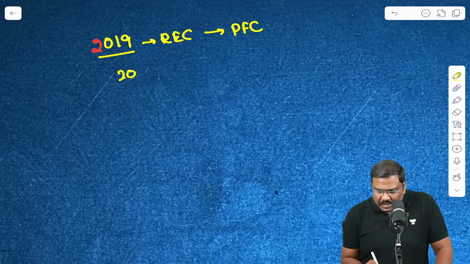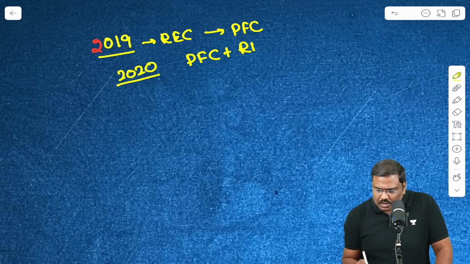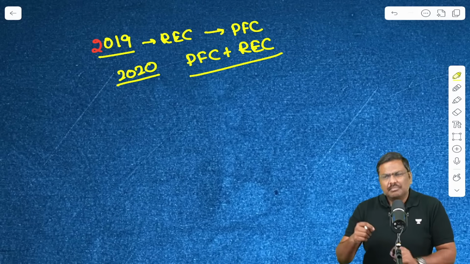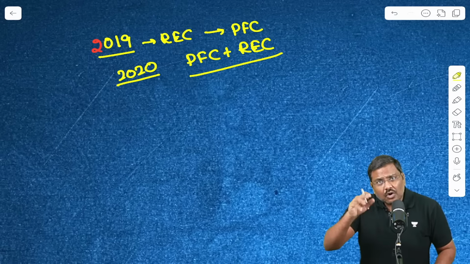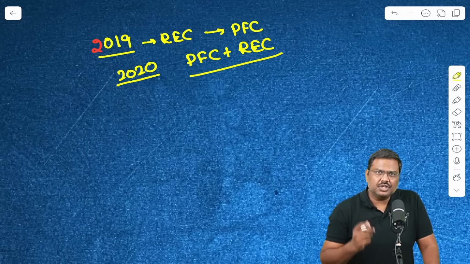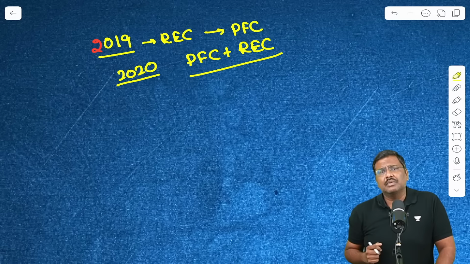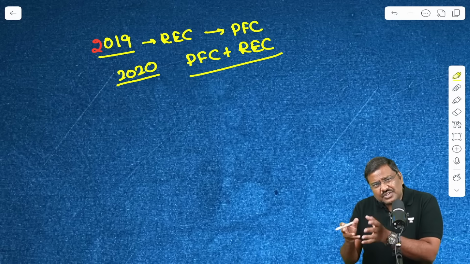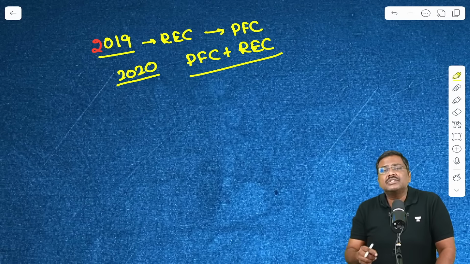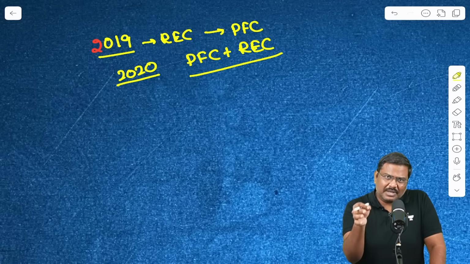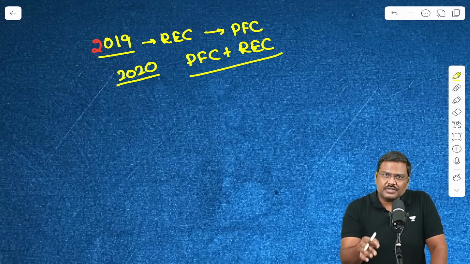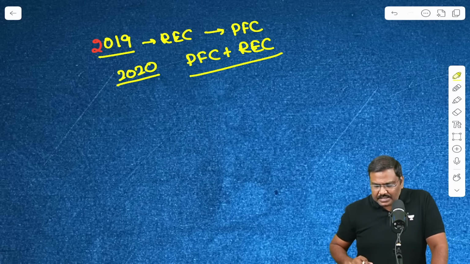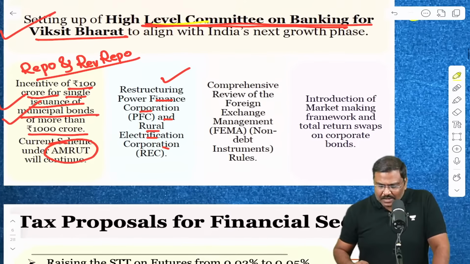And in the year 2020, there was a proposal to merge the Power Finance Corporation and the Rural Electrification Corporation. But this was not implemented. Now the Government of India simply says, I want to restructure, I want to revamp both of them. Basically, they might try merging both of them, or they might try to restructure both of them, because again, I repeat, both of them, which work under the Ministry of Power, are important in terms of promoting long-term infrastructure, that is power projects. So this is essentially the importance of the announcement here.